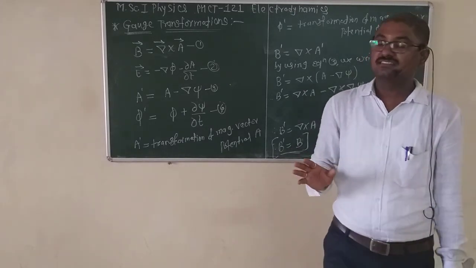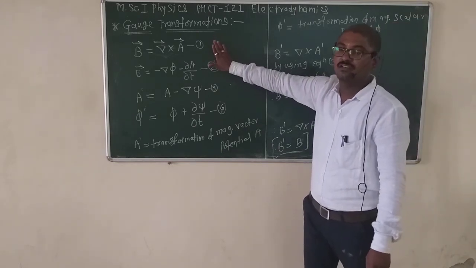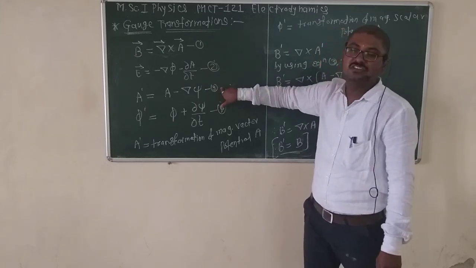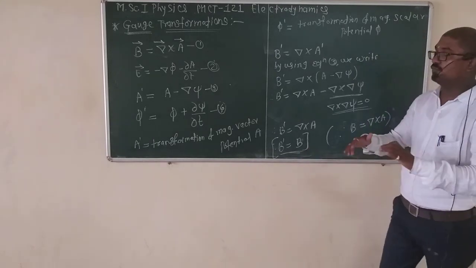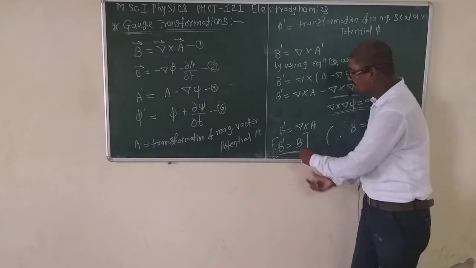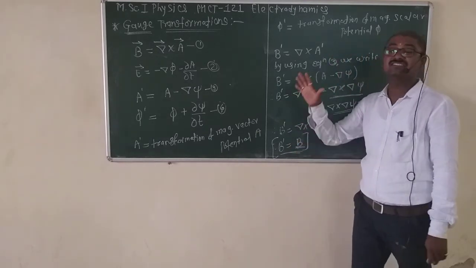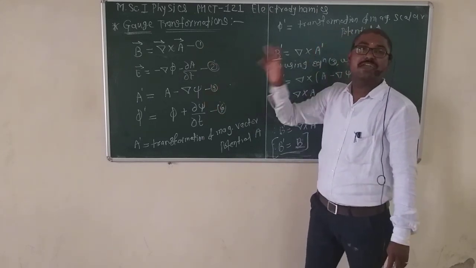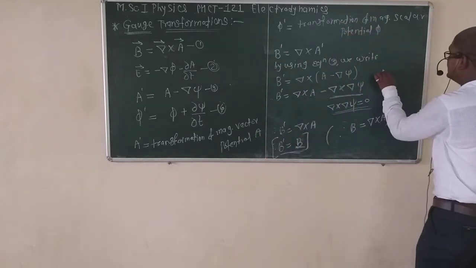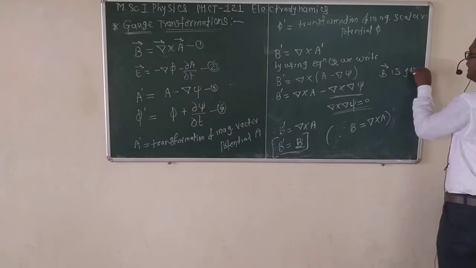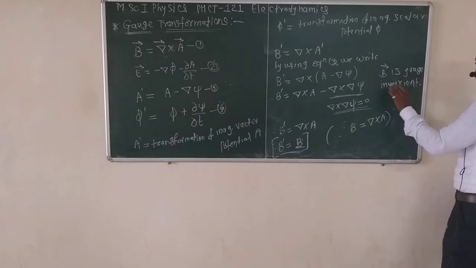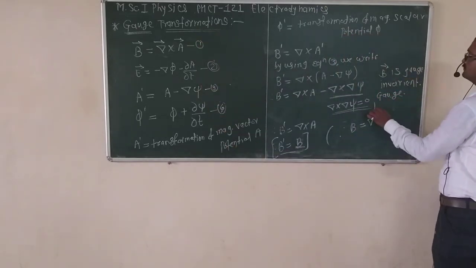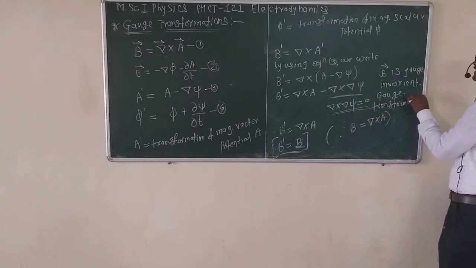It means that equation 1 under the transformation of equation 3 is invariant, because we apply the transformation A dash but the system remains unchanged, with B still the del cross A. Therefore this B bar is gauge invariant, and such a transformation is known as a gauge transformation.